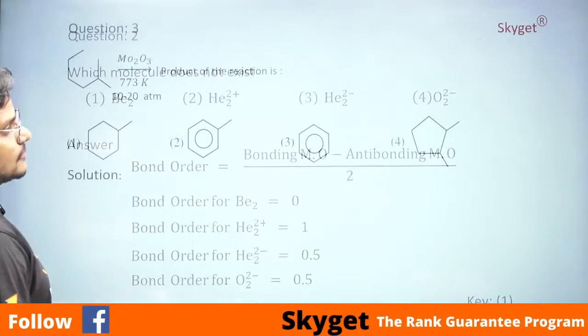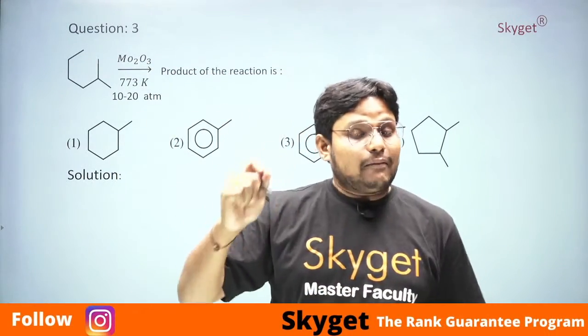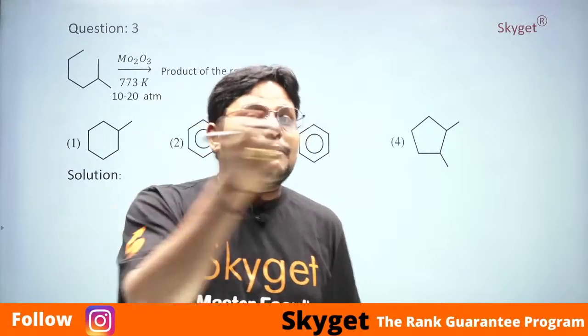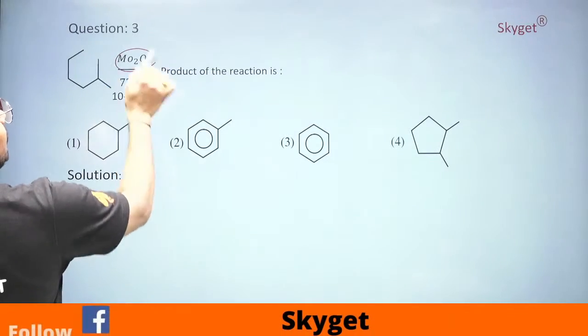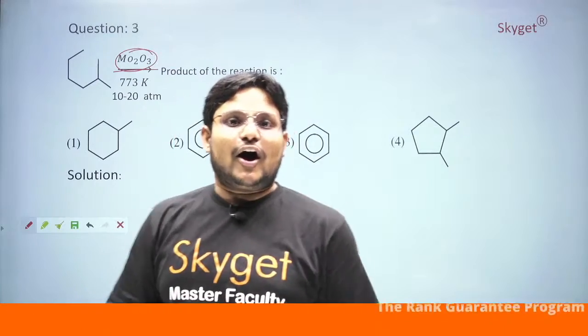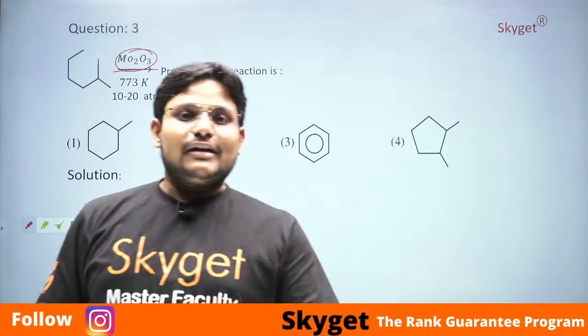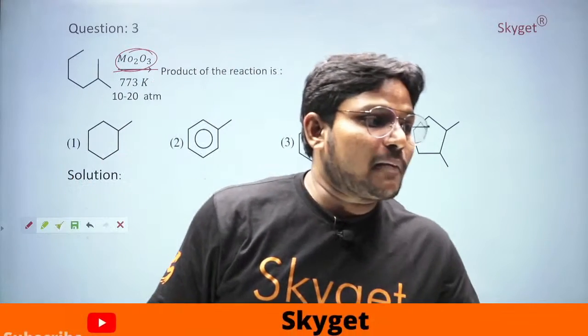Next, students, this is very important, and I am insisting you people remember this reagent, because in the Feb 2 shift, 2024, they asked a question on molybdenum oxide. How many of you remember that question?